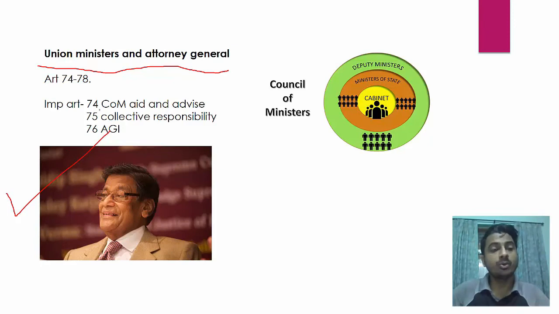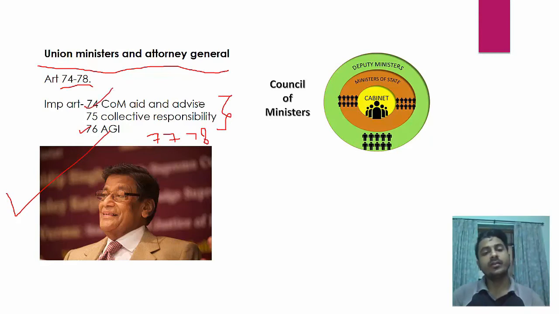Okay, now how to remember this part? These are 5 articles. The 76th article is attorney general. So the first 2 articles and the next 2 articles are related to ministers, 77 and 78. These two you need not remember, you need to remember these two only. In article 74 there is a council of ministers to aid and advise the president, and 75 calls for collective responsibility. So this is a diagram depicting council of ministers.